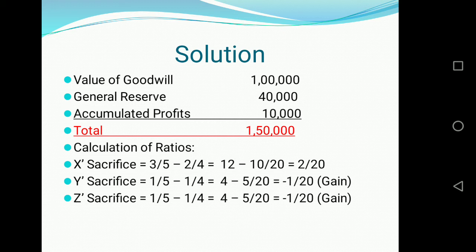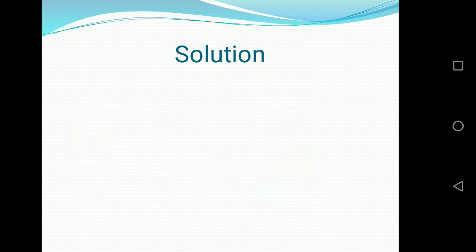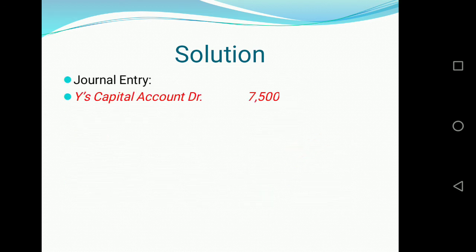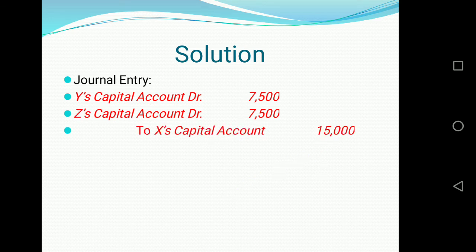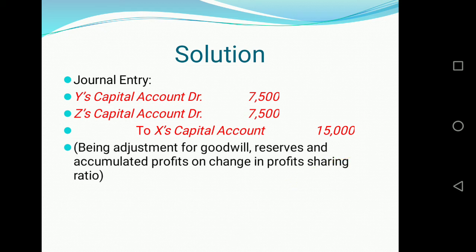Means 1/20 for Y and 1/20 for Z, and they are to be debited with that amount, and 2/20 of 1,50,000 is to be credited to X. So now see the journal entry, that is Y's capital account debit, Z's capital account debit to X capital account with 1/20, 1/20 and 2/20 of that 1,50,000. So this is the single journal entry to be passed for goodwill, reserves and accumulated profits.